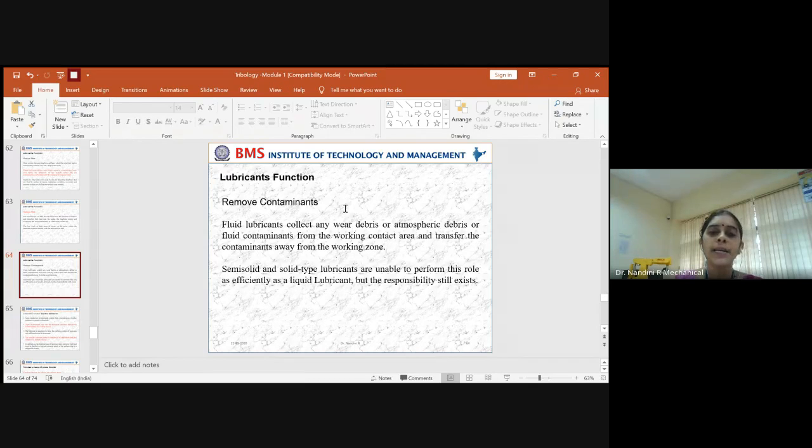So that will be the best possible way in which you can get a very smooth flow for the rolling components without any lacunas. Again, it also depends upon the quality of the lubricant you're using, how good it is in absorbing the contaminants and throwing them out apart from the working area. So this is one of the functions of the lubricant, why we use it.